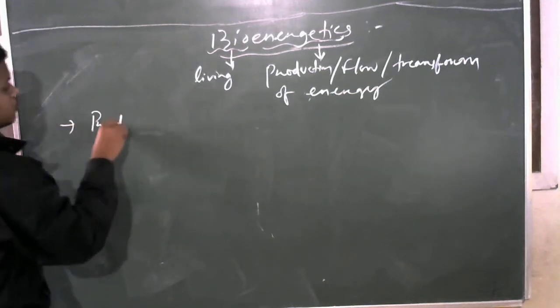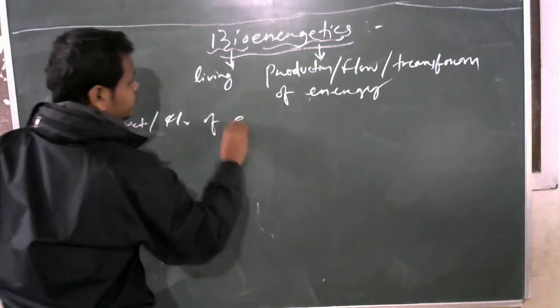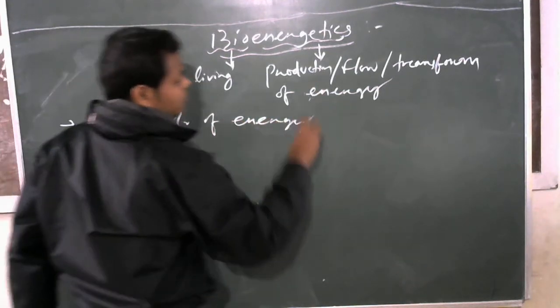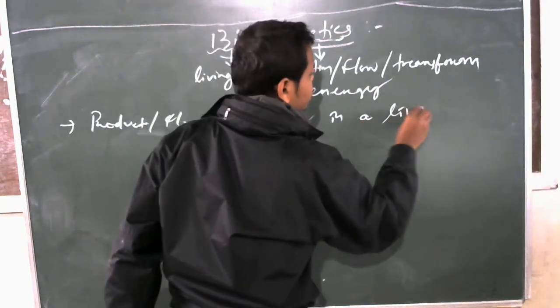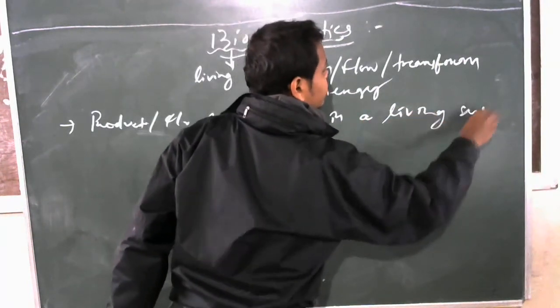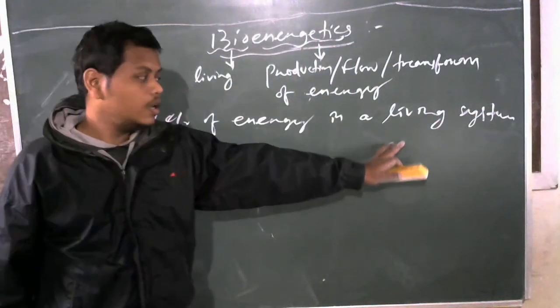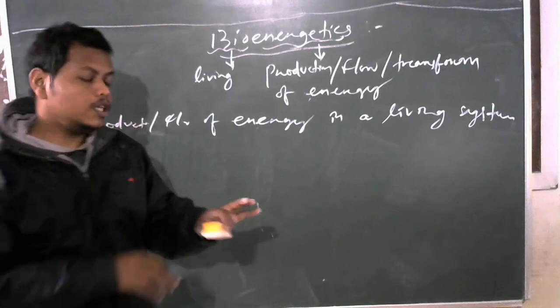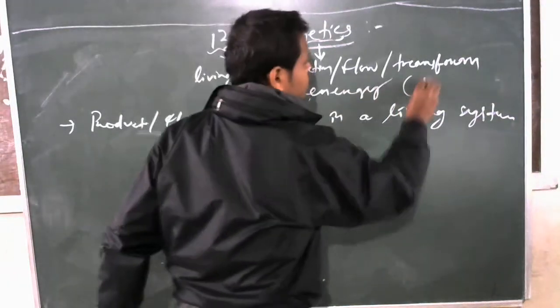Same thing: production or flow of energy in a living system, or you may say in a living organism. In a living organism, energy is produced in the form of ATP.